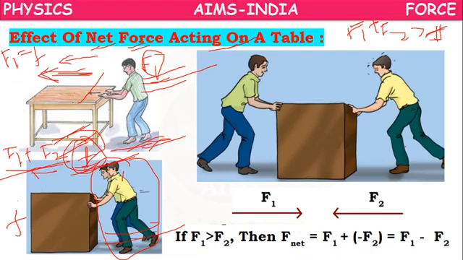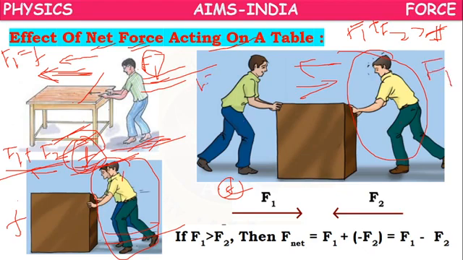Or you ask your friend to go to the other side. You are moving the block from this side towards this direction, and the boy is moving it towards the opposite direction. Assume that there is no friction. Only applied force F1 and applied force F2 are acting, in opposite directions. If both apply the same force, the block will not move. If this boy applies greater force, the block will move to the left side.